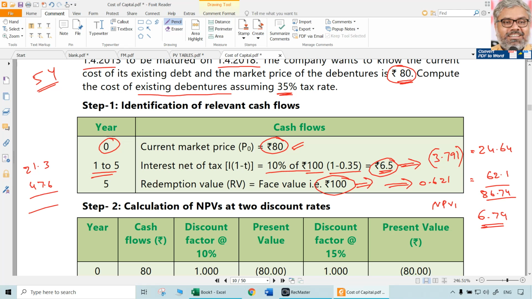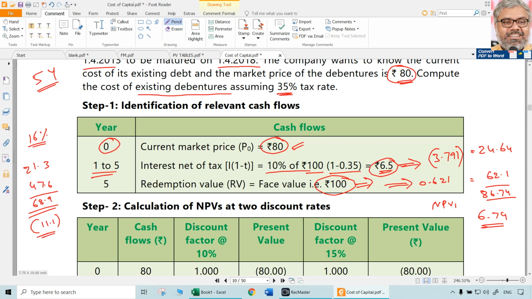So 21.3 plus 47.6 means only 68.9 is there at 16%. We could have taken 14% also. Whatever it is, they should be given in the question. We just need one negative NPV and one positive NPV. So at 10% it was a positive NPV, and at 16% it is going to be a negative 11.1.